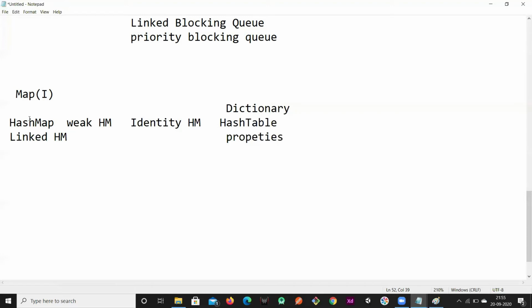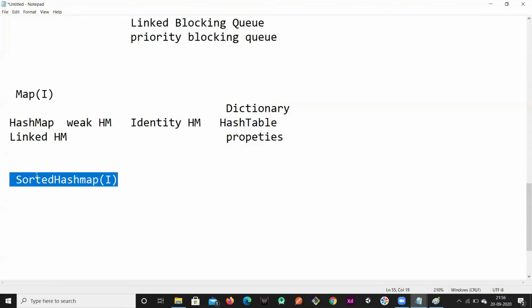Okay, and there is one more child for HashMap, that is LinkedHashMap. So these are the direct children of HashMap, and we have one more child for this Map, that is SortedMap. SortedMap is also an interface. SortedMap is also a child of Map.